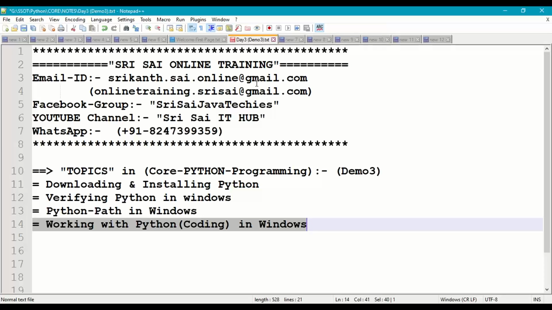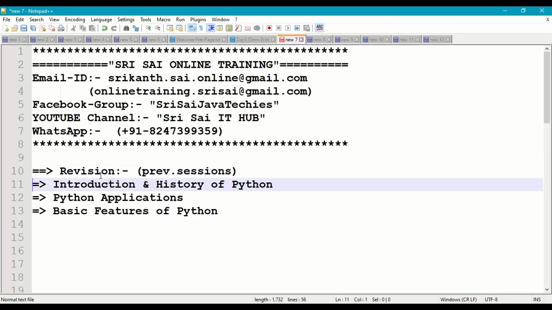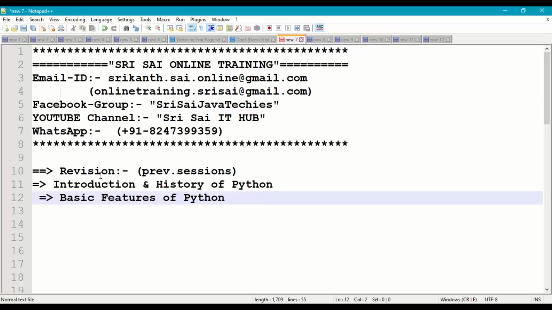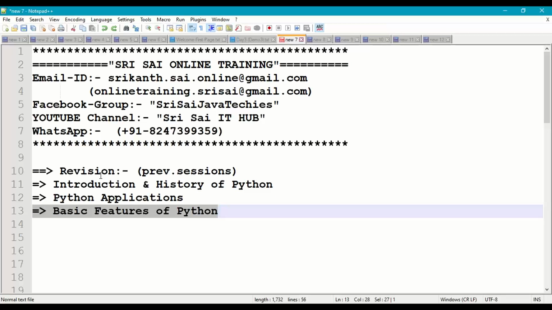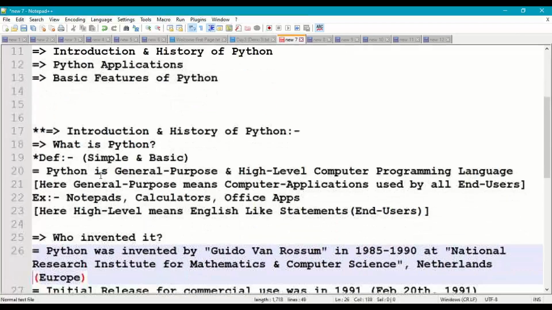Right. So first of all, we'll make a small revision of what we have discussed in the previous two demo sessions. In the previous sessions, we discussed the introduction and history of Python, different Python applications, and some basic features of Python programming. Right. So now first we'll start with introduction and history of Python.